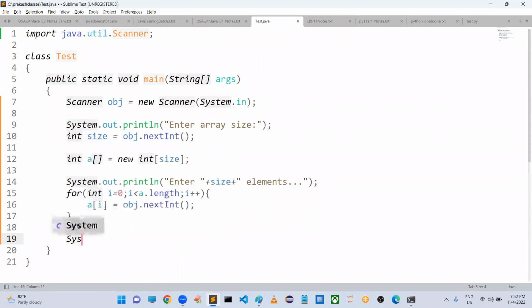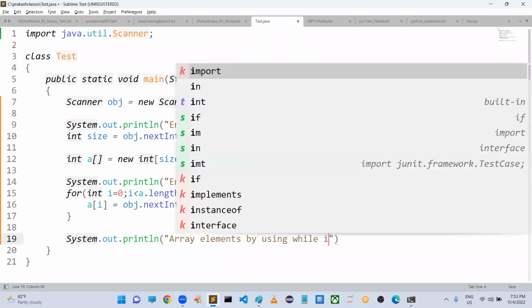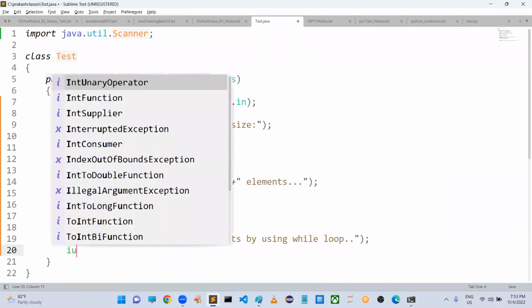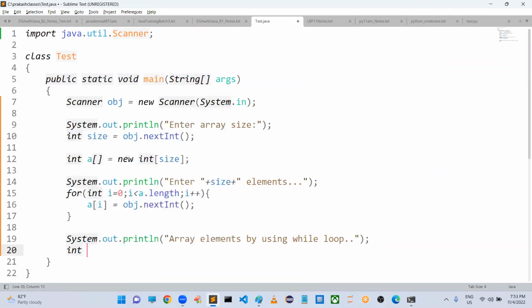That's all. Now I want to retrieve. System.out.println, array elements by using a while loop. By using a while loop, I want to access. Sir, how can you use a while loop? I will create one integer variable with the name index. The initial value of index is 0.